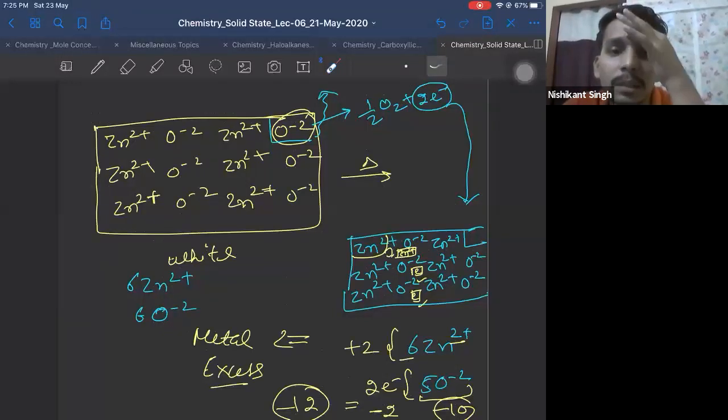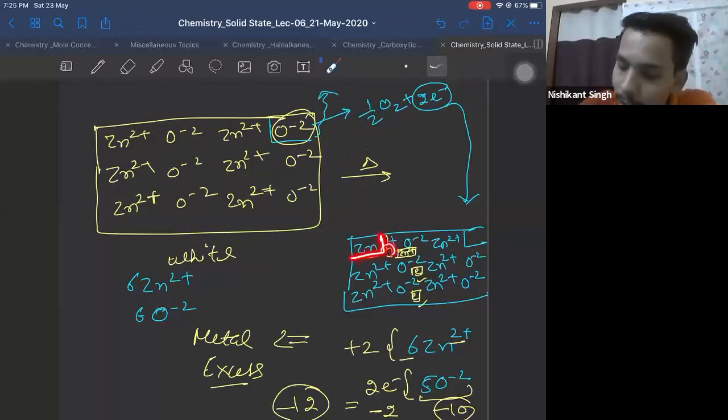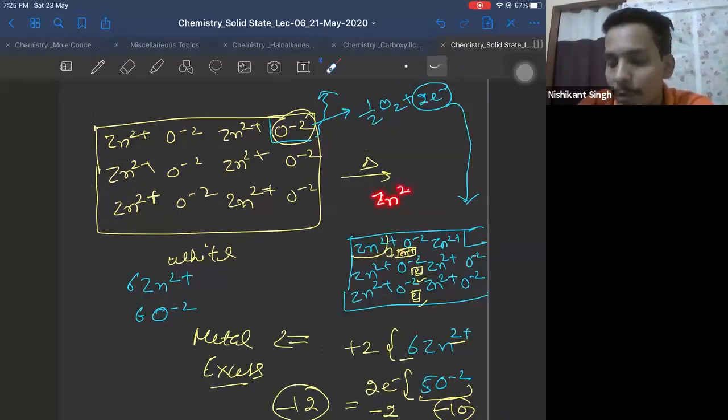Why will Zn move to the interstitial site? Pritish, right now I have told that this is a constituent Zn2 plus, right? It may happen that some Zn2 plus might come from outside also. So if there is no space for them, then it will move to interstices, right? If there is a space for them, then they will remain in their own position.